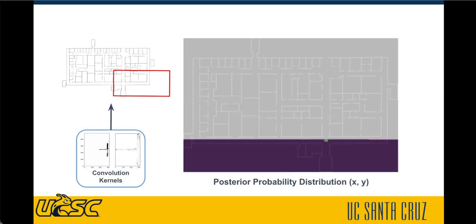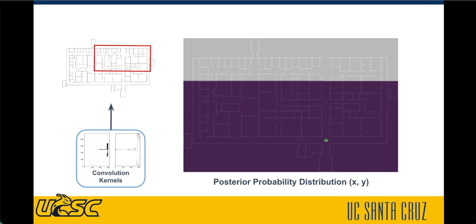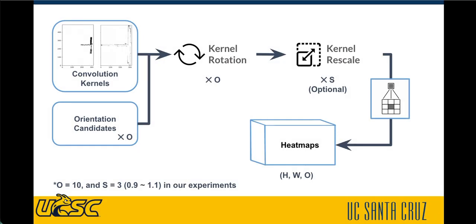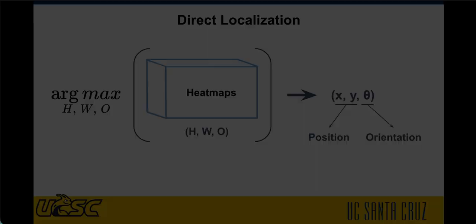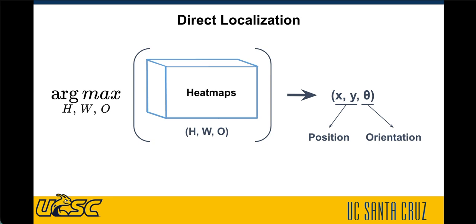By convolving the kernels with the floor plan, we get a posterior probability distribution over the pixel space. To account for unknown orientation, we first use a separate module to produce orientation candidates. Then we rotate the kernels with the orientation candidates and repeat the convolution process. Optionally, we also rescale the kernels to be more robust to scale inaccuracies, and we then remove the scale dimension by taking the max at each location and orientation. A direct localization is done by simply taking the argmax of the resulting heat maps.